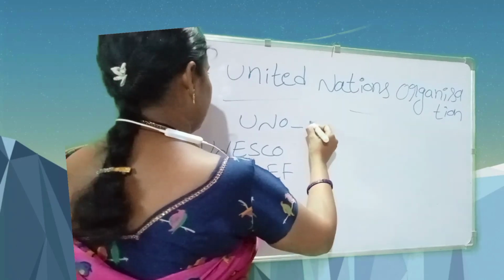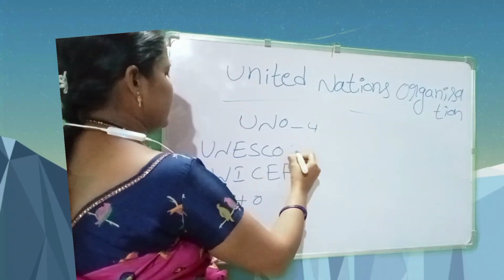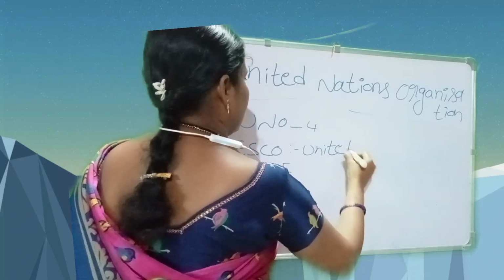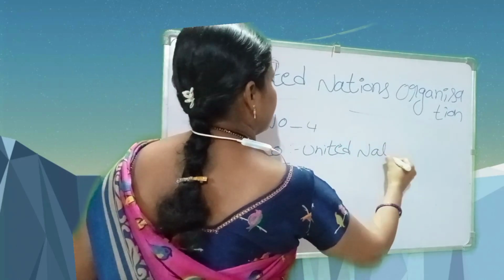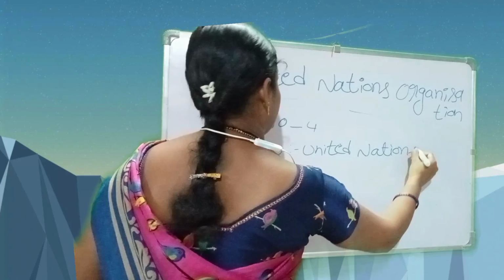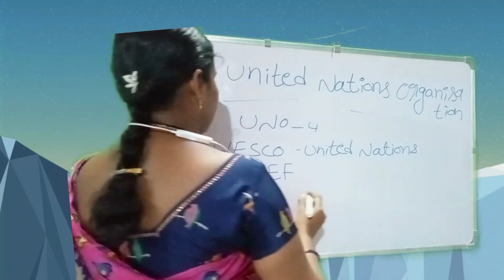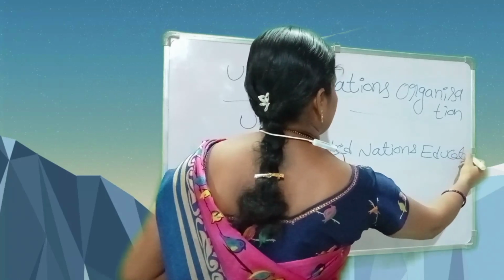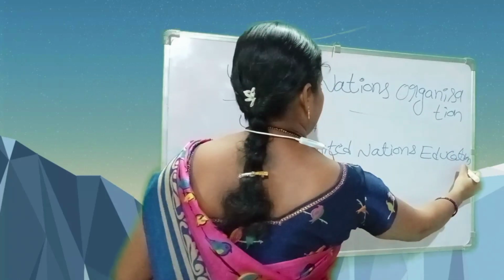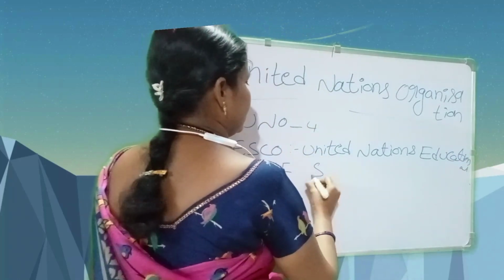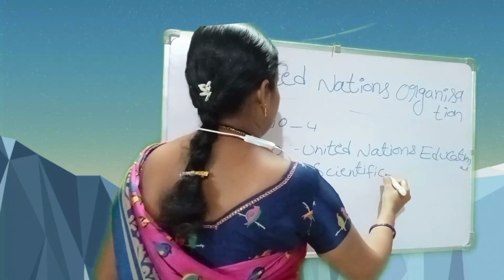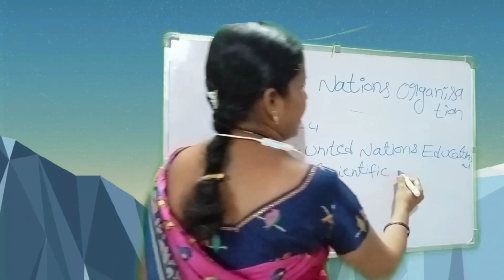Here UNESCO means United Nations Educational, Scientific and Cultural Organization.